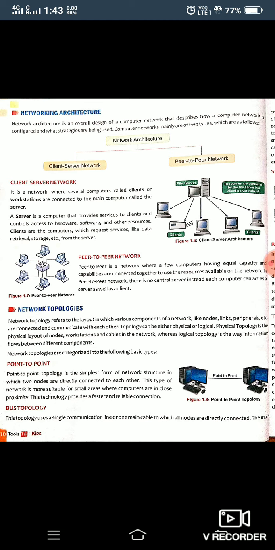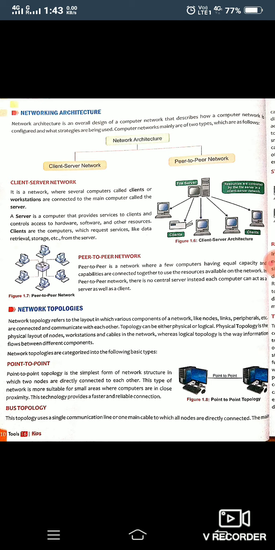Okay, next let's discuss network topologies. While explaining network architecture, I told you that for creating any network we need to follow some strategies, meaning how we will connect our systems together. You all know that a computer network is the combination of many computers.